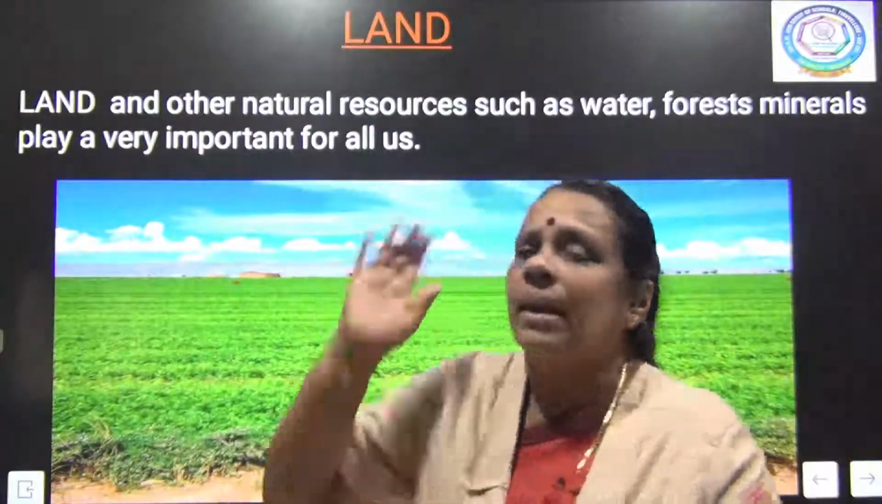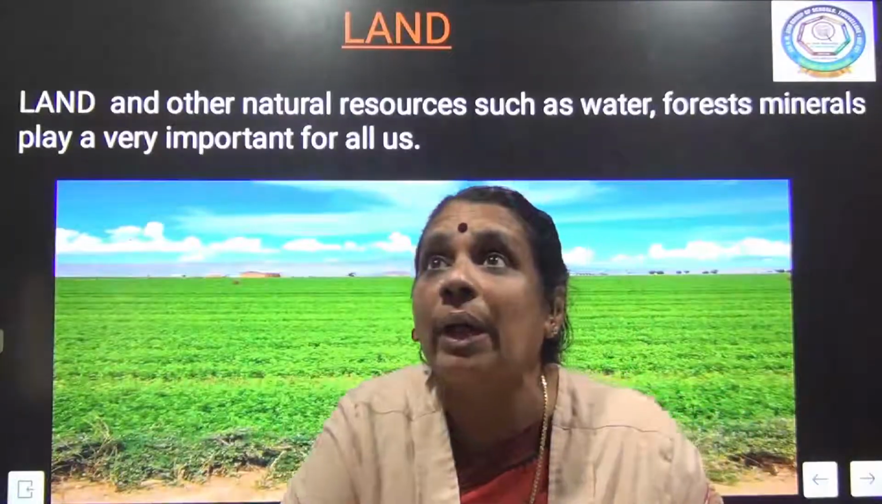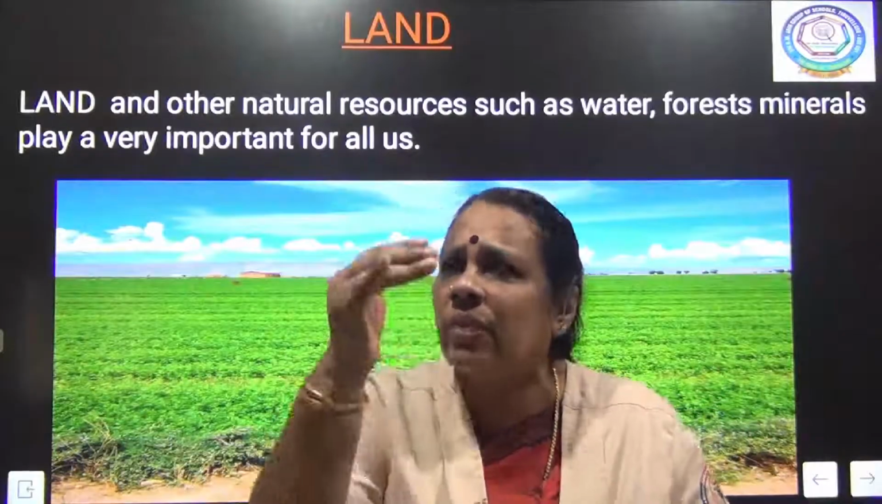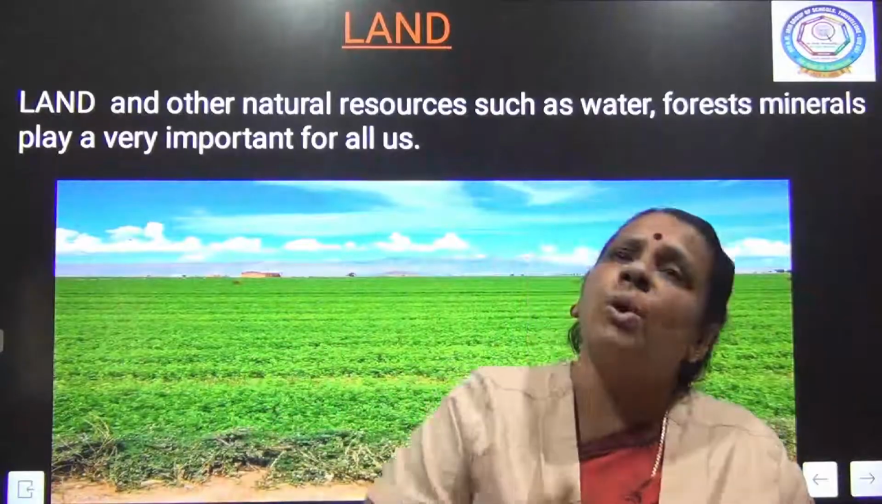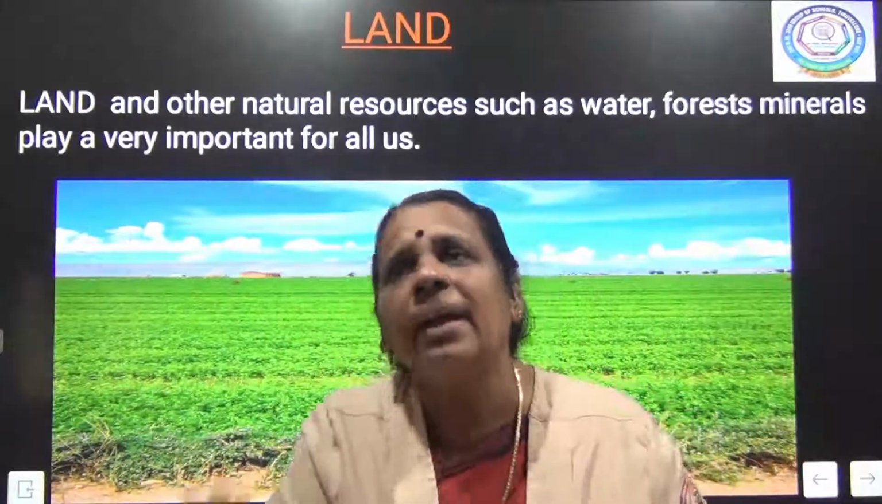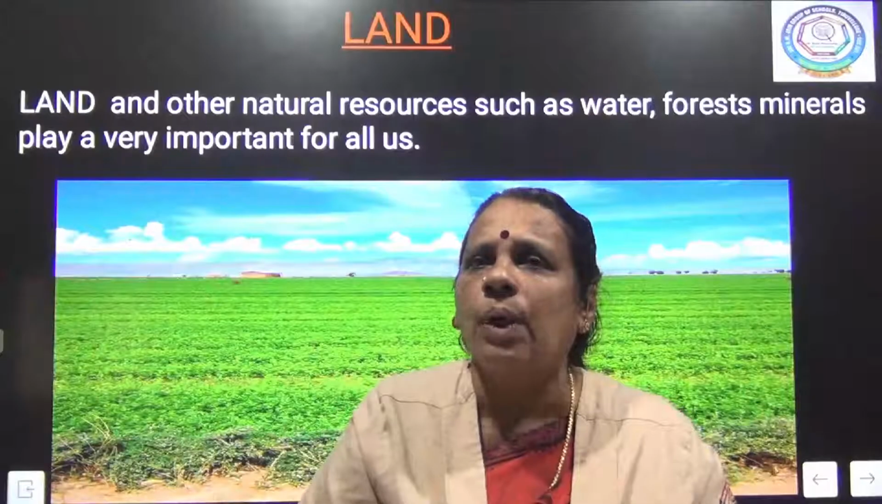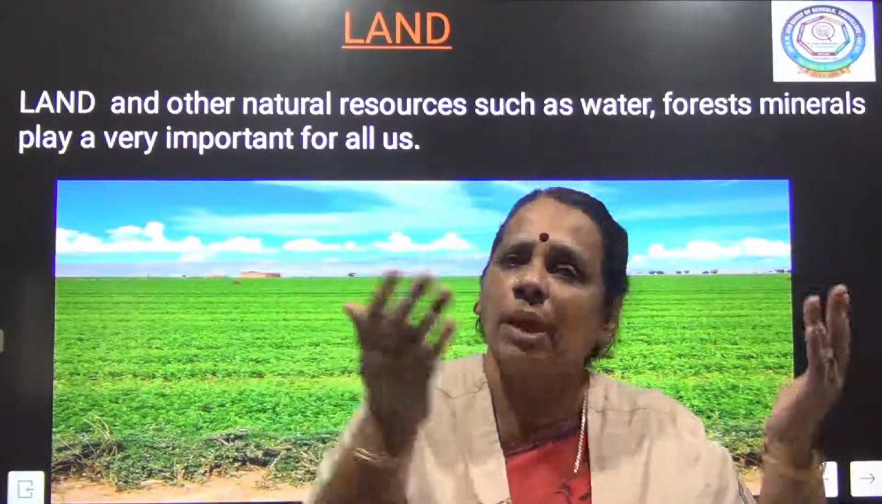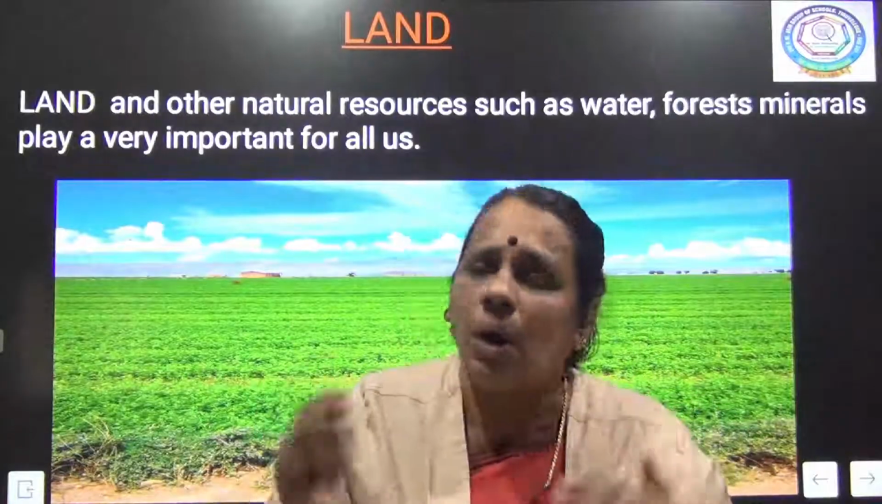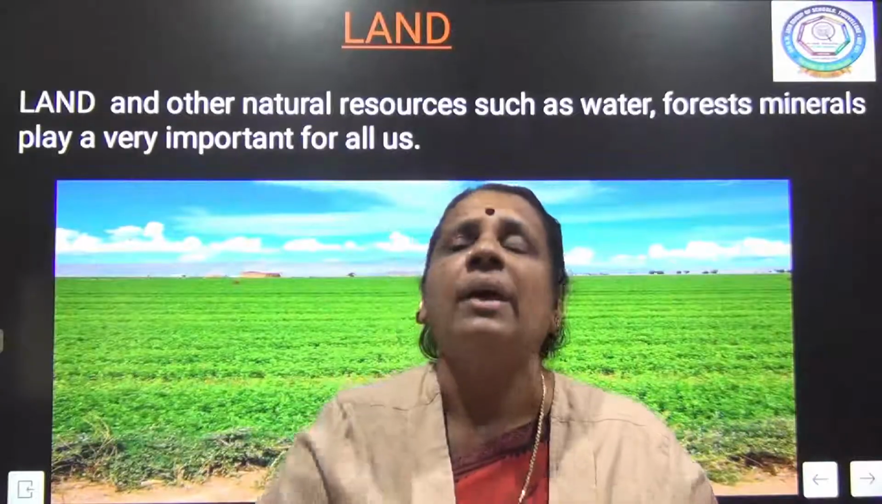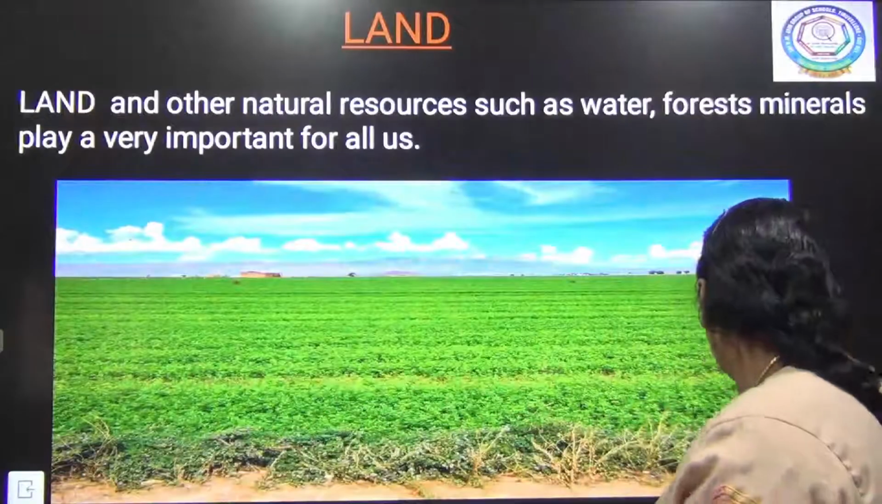So this slide completely talks about the requirement of land, which is a very, very important requirement for any production activity. Apart from land, we need other natural resources also. It can be a water resource, a forest resource, or a mineral resource, whatever it is. All these play a greater role in the production activity.